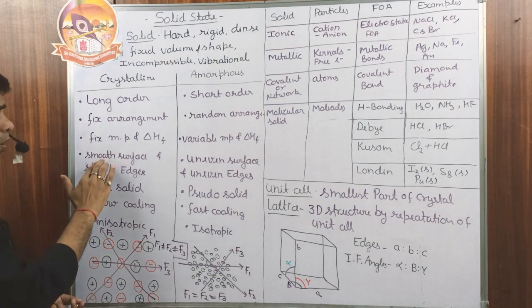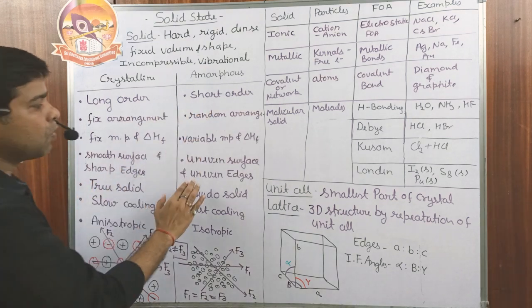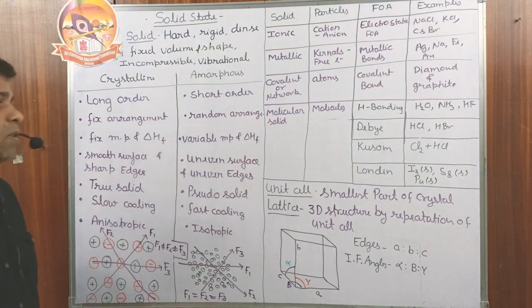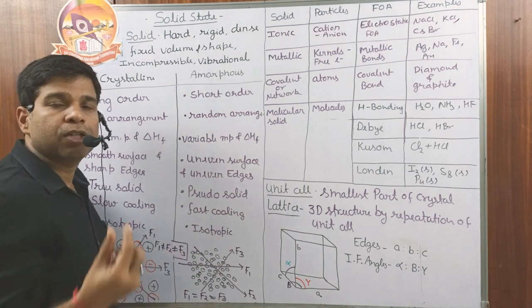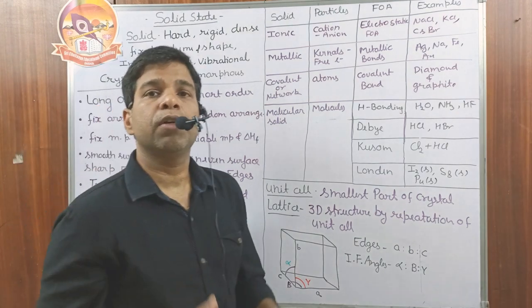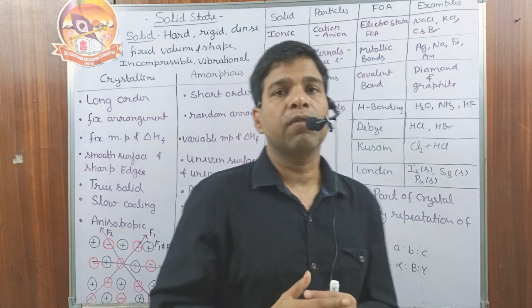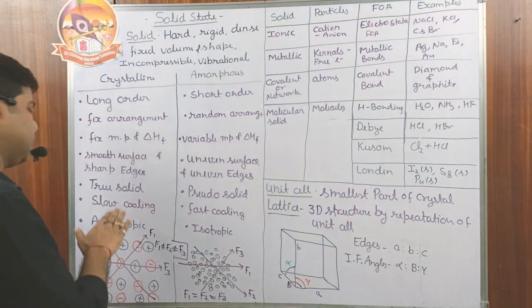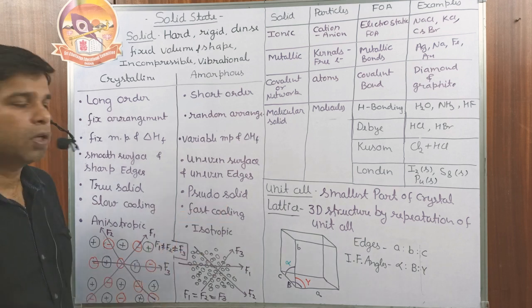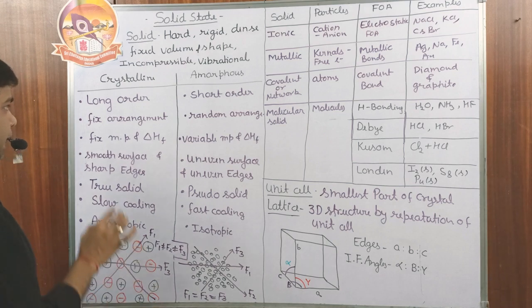On breaking, crystalline solids always provide a smooth surface and sharp edges, but amorphous solids on breaking provide an uneven surface and uneven edges. You can think about the example of glass. If you break the glass, it always gives a new surface which is irregular in nature and the edges are not very sharp. These are called true solids and these are called false solids or pseudo solids, or sometimes supercooled liquids.